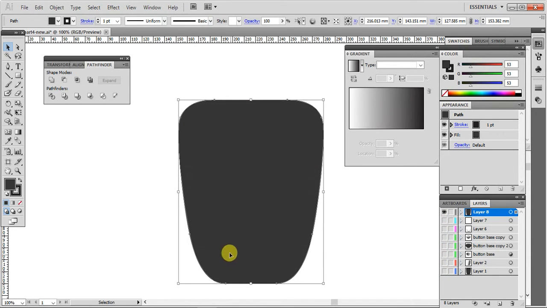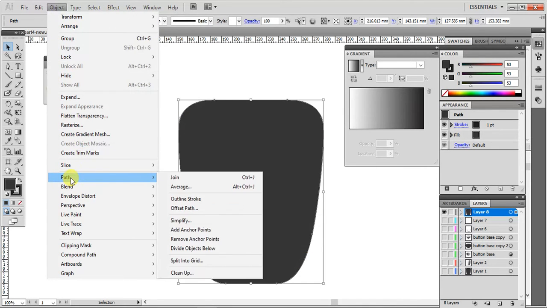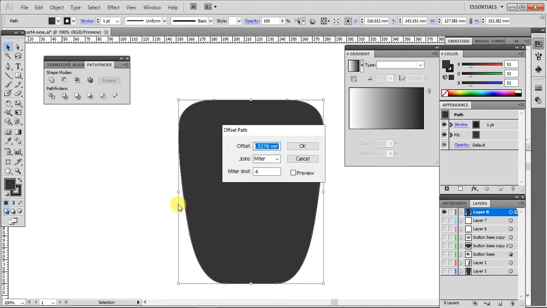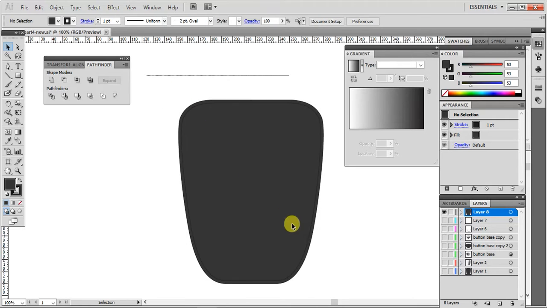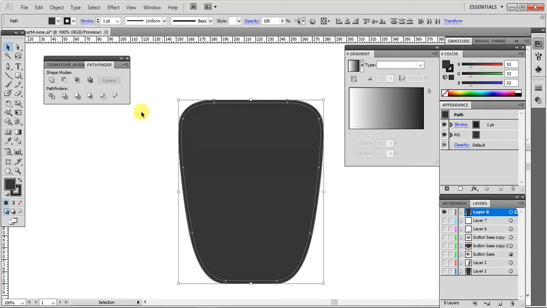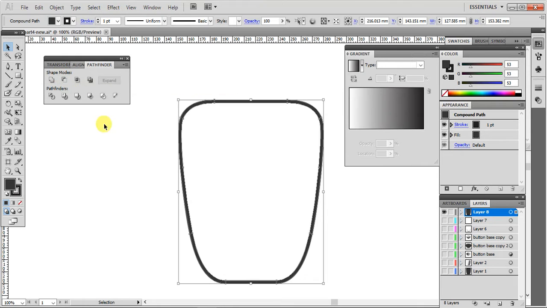Okay, for this object, I want to create a border type object, and I can do so by going to the object path, offset path, and give it an offset distance. Okay, and selecting both shapes, I will go to the pathfinder and click on the minus one to cut off this region. Okay, next, I want to apply a gradient fill to this object.